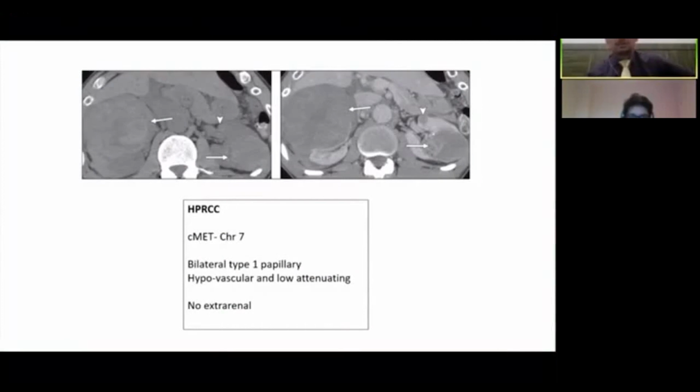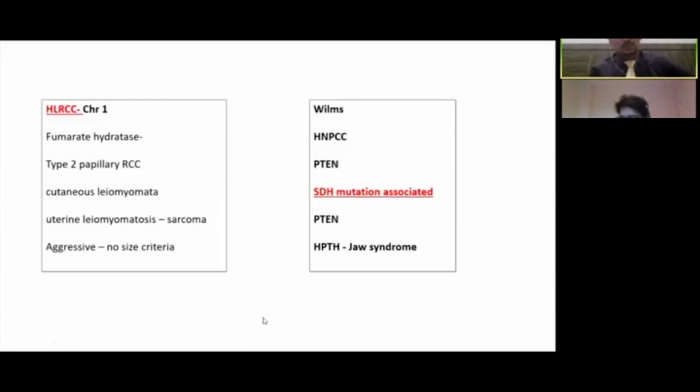Hereditary papillary RCC is affiliated to chromosome 7, c-Met gene involvement. These are bilateral type 1 papillary RCCs. Of course, as we know, papillary RCCs are hypovascular. Just to summarize, papillary and chromophobe would be hypovascular, and the clear cell would be slightly hypervascular or hyperattenuating. So hypovascular bilateral tumors probably should hint us towards HPRCC. There are luckily no extrarenal manifestations in this particular syndrome.